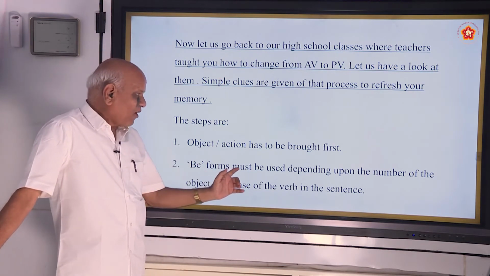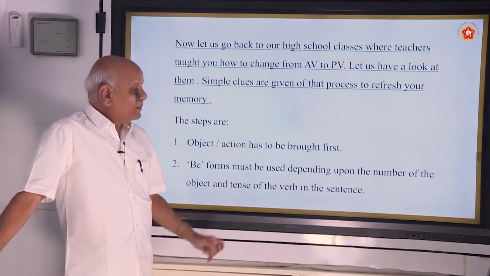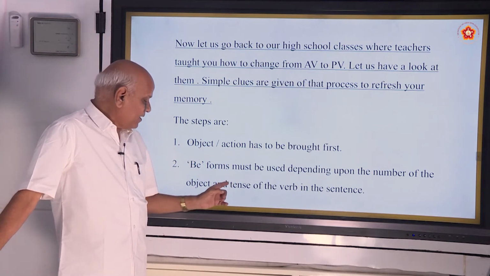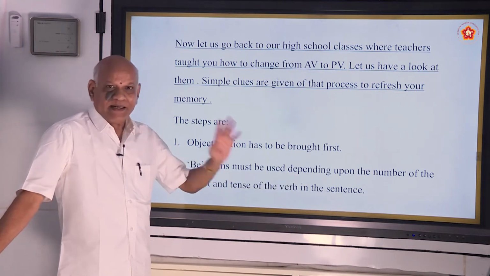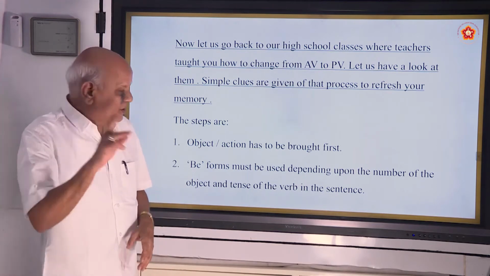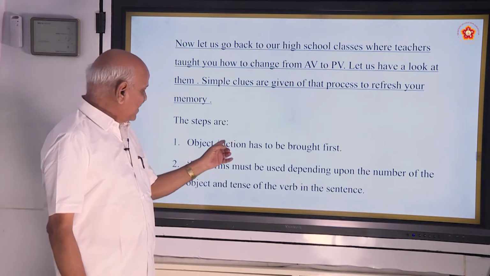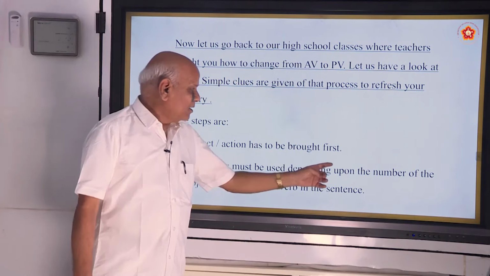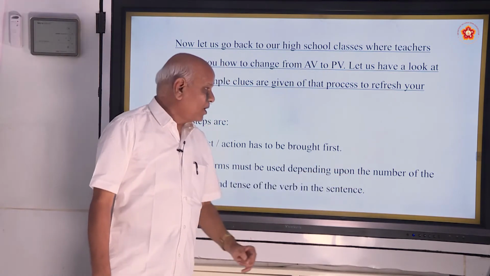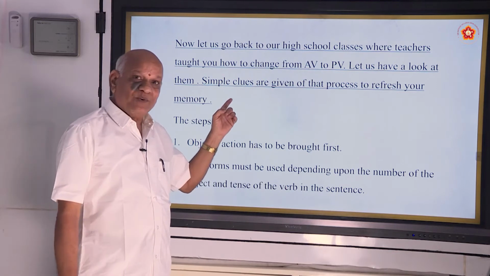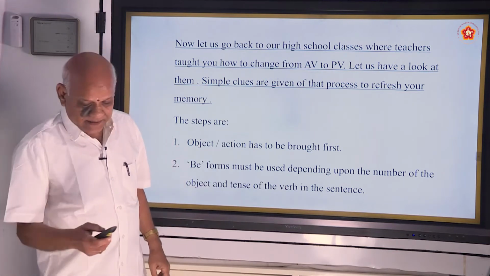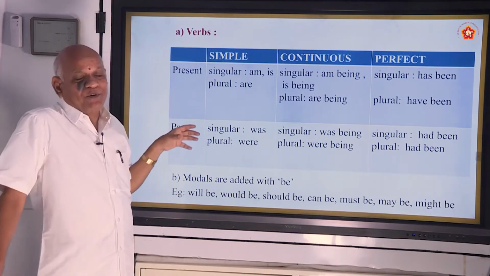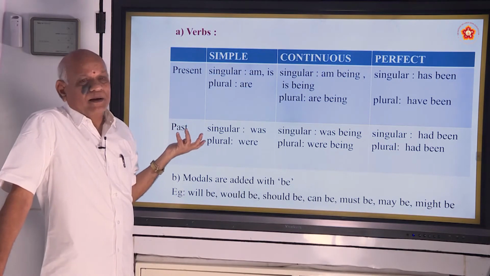Then be forms must be used depending upon the number of the object and tense of the verb in the sentence. So, you have to be cautious of two things. One, when you bring that object to the first, you have to bother about the number of the object and also the verb that is used in that particular sentence. The third one, what are for the second, this is a table for you to make it very clear.